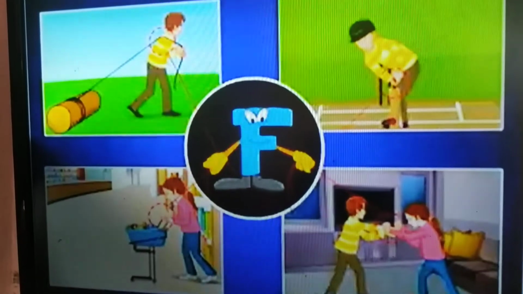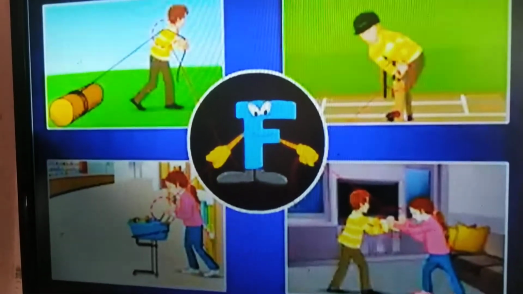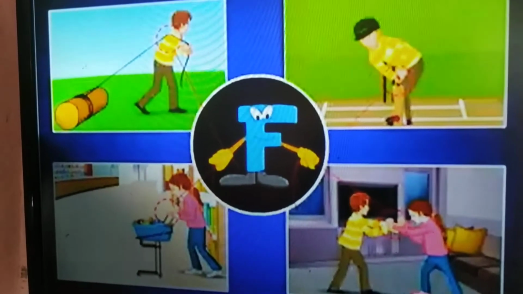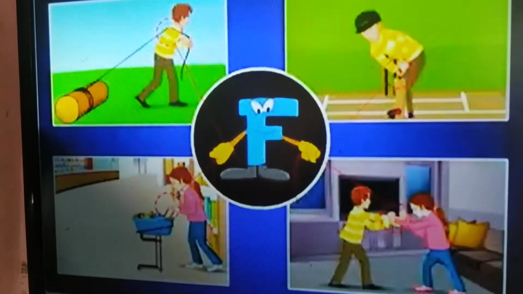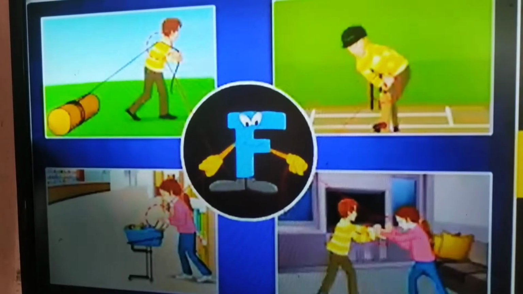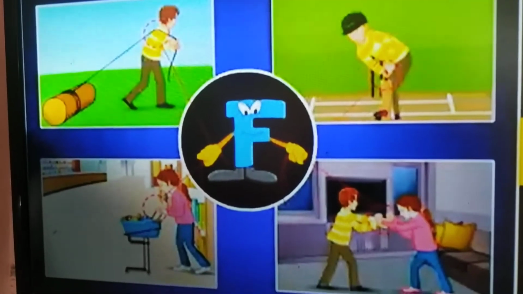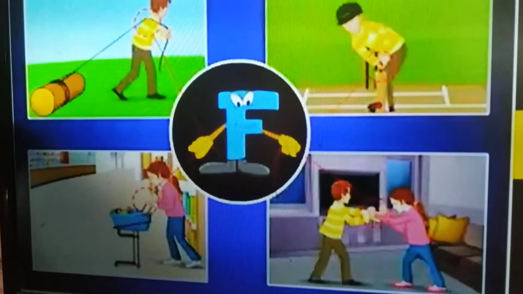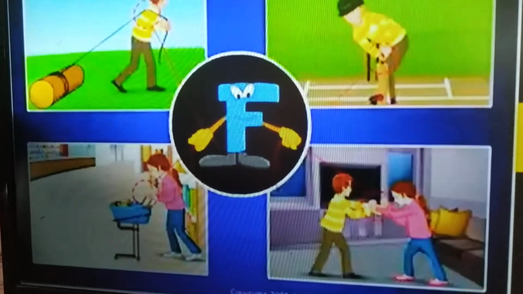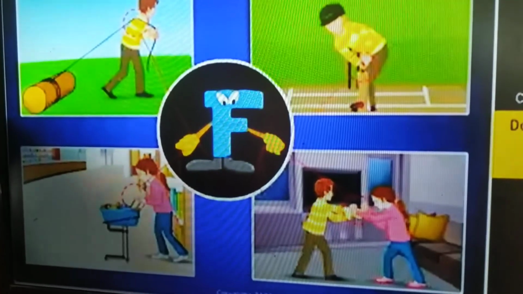Are these actions the same in all four cases? In the first picture, a boy is pulling, in the second the girl is pushing, and in the third a boy is pushing the ball with a bat. Hitting means pushing. In the fourth picture, both children are fighting, pushing and pulling each other.